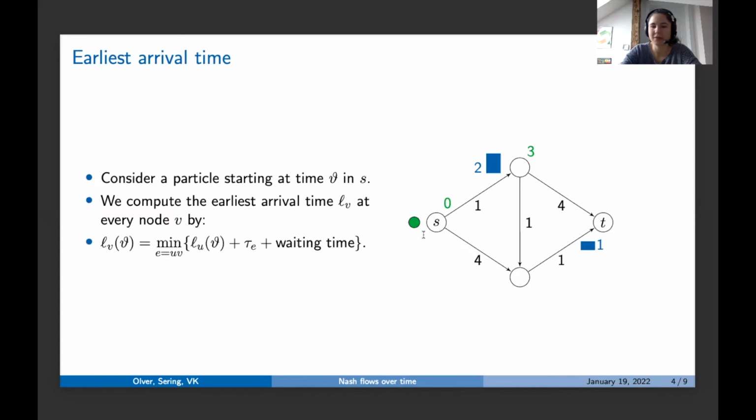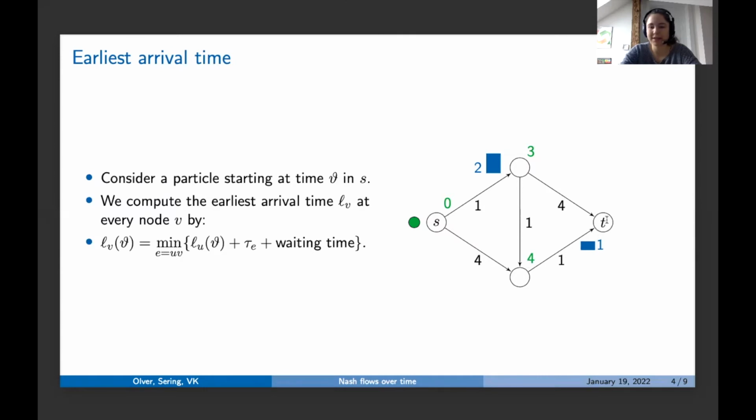For the source, it's clear. If we start at time theta, we are there at time theta. So this is our start. And then we can always go to the next node. Here, there's only one incoming arc. We have 0 plus 1 plus 2, which is 3. Here, we have 2 incoming arcs, this one and this one. And we get 0 plus 4, which is 4, and 3 plus 1, which is 4. We get a label of 4 here.